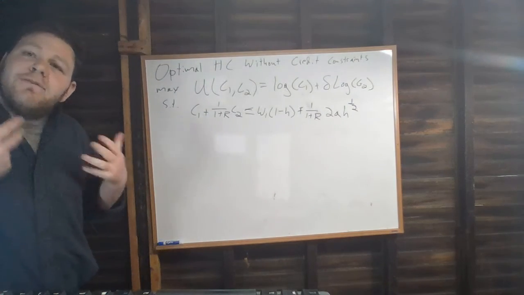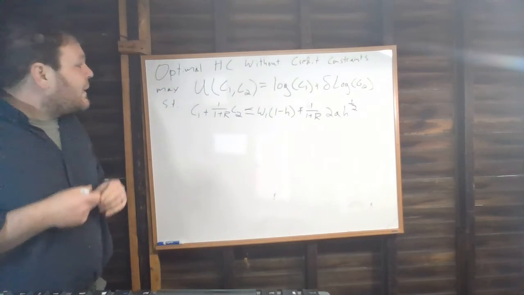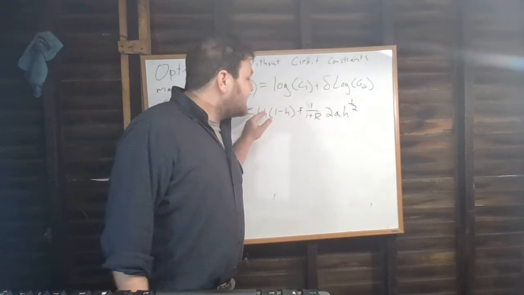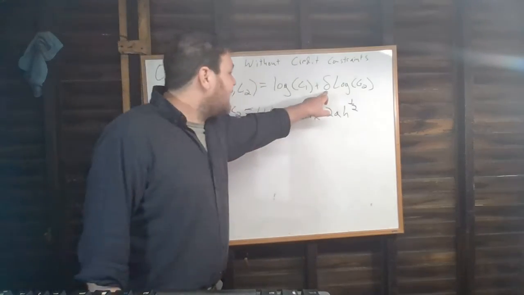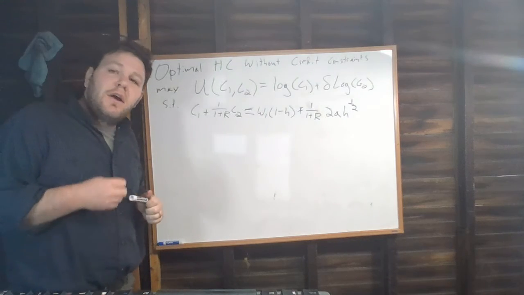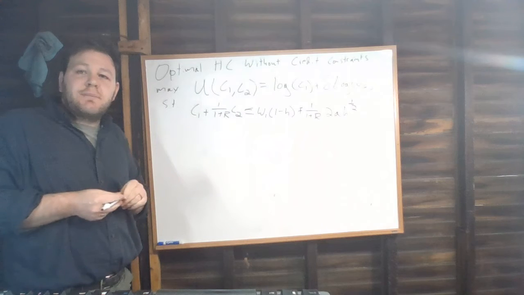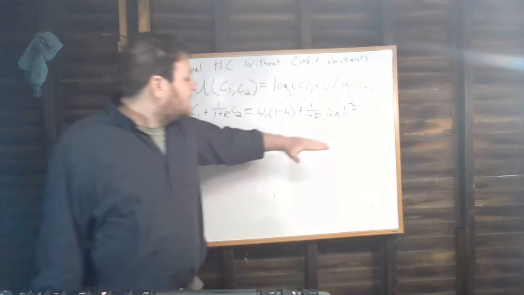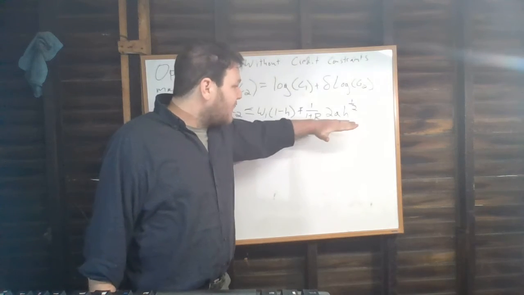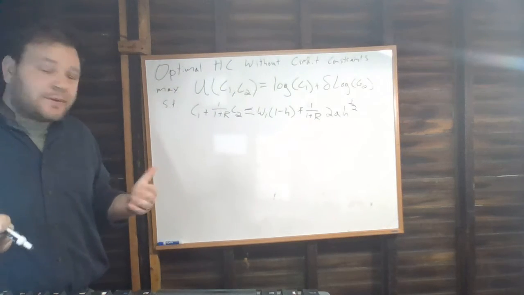So if we think about the value of H that's going to make us as well off as possible, what we know is, regardless of what our preferences are, regardless of the value of delta or even the shape of our function, even if we didn't have Cobb-Douglas preferences here, because we like consumption, we're going to want to have the biggest budget constraint possible. We're going to want to choose the value of H that makes the present discounted value of our lifetime income as high as possible.